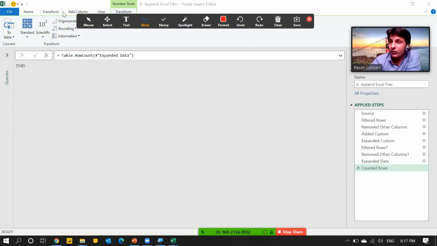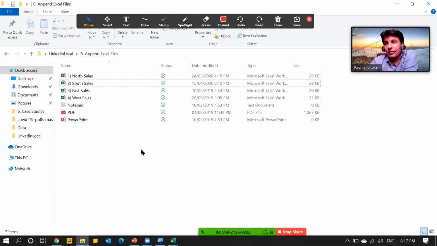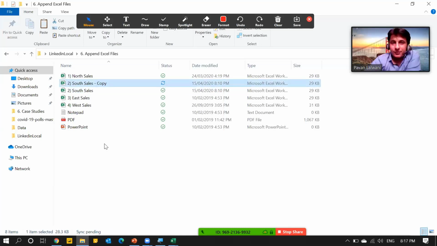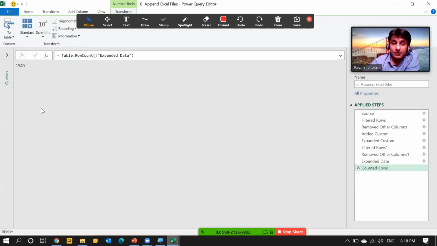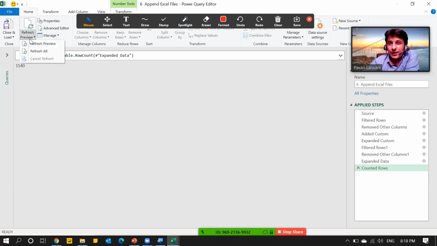Let us cross-check. Next month, my manager comes and just pastes one more file in this folder, or he has asked me to analyze this data also. So I'll copy that Excel file and paste it with Control V. Remember the number was 1540. When I go to the home menu bar and click on refresh all, you see 1925 is the number of records.